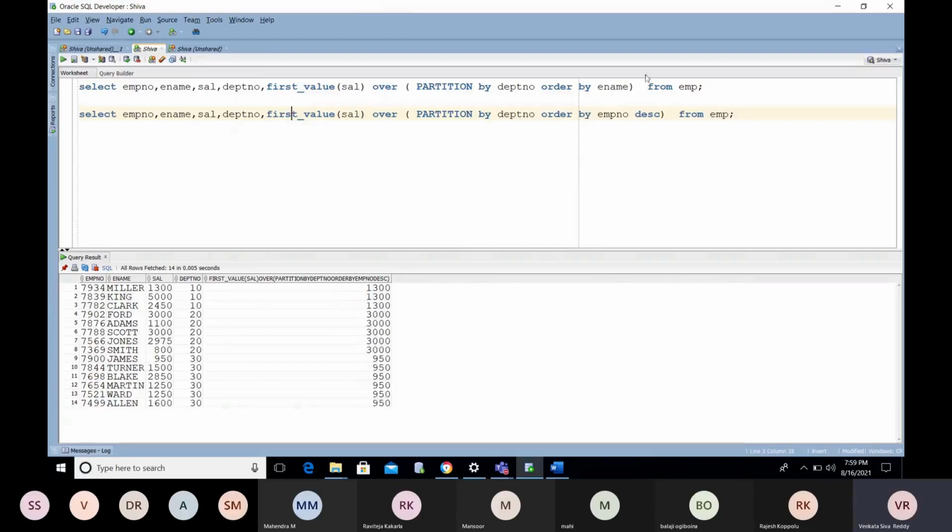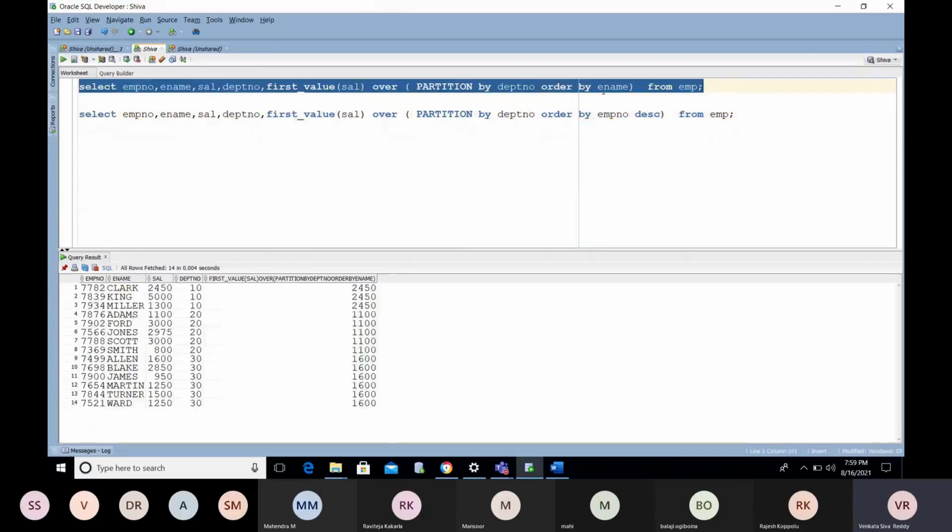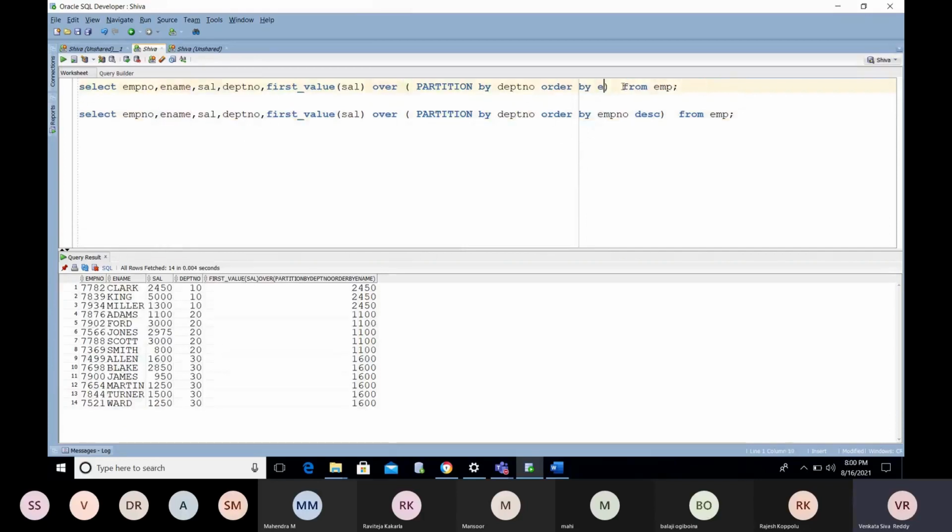Simply if you mention it like this, it will get the first value. In the ORDER BY clause, whatever column you are going to fetch, if you mention it like this, it will work in ascending mode. If you want to get the last value, instead of the last_value function, use first_value and use the ORDER BY clause as descending. See, now you will get the accurate result.